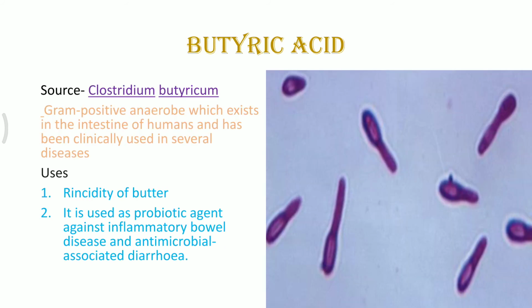Next is butyric acid. It is produced by the action of bacteria, and the bacterium is a gram positive anaerobe which is found in the intestine of human beings. Sometimes it can be used as a prebiotic agent for curing various diseases. The main source for this butyric acid is Clostridium butyricum, and it is involved in the rancidity of butter, or at times it helps in clinical treatment of inflammatory bowel disease or antimicrobial associated diarrhea. These diseases can be cured with the help of Clostridium butyricum.